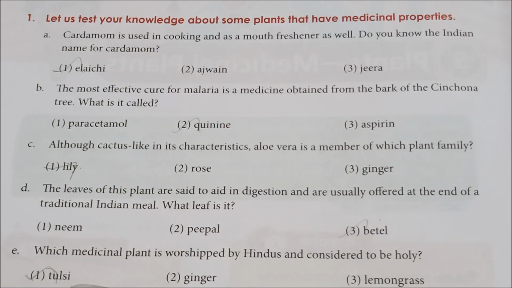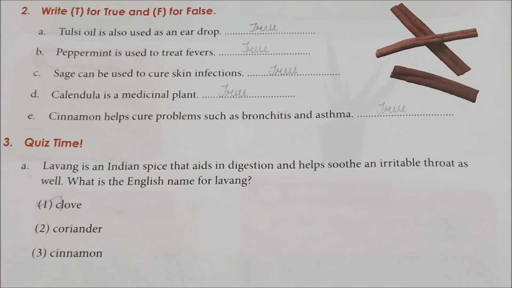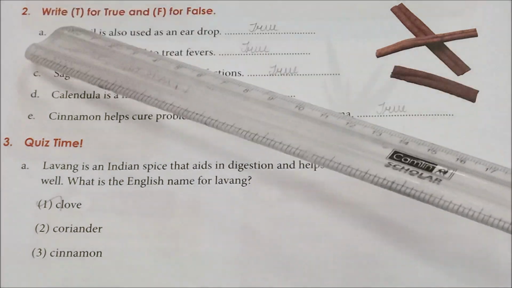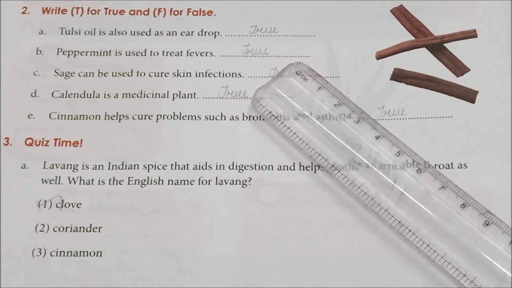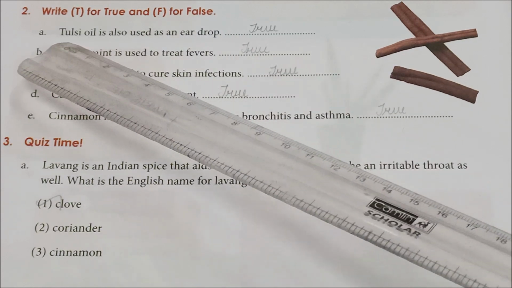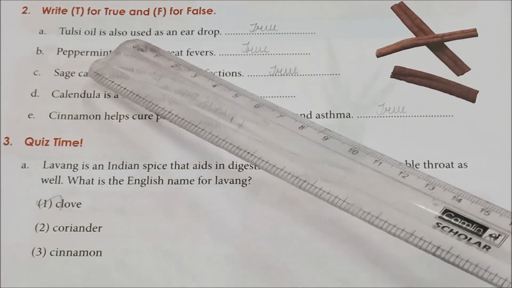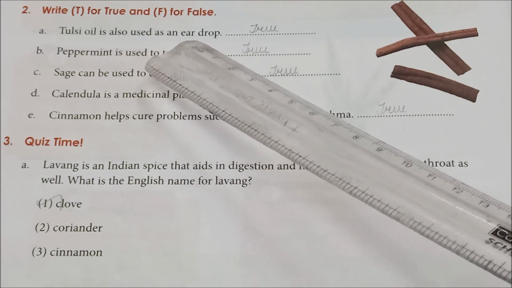The correct answer here is tulasi. Okay, you have seen tulasi already, right? Yes. See the second one, children. Write T for true and F for false. Okay, this is true or false. See the first question. Tulasi oil is also used as an ear drop.